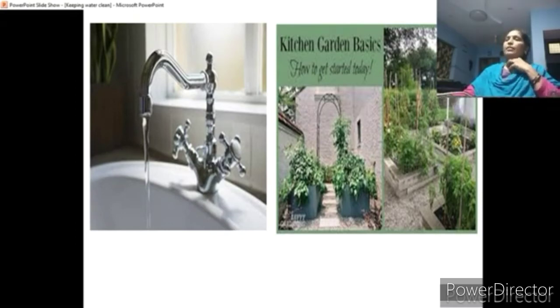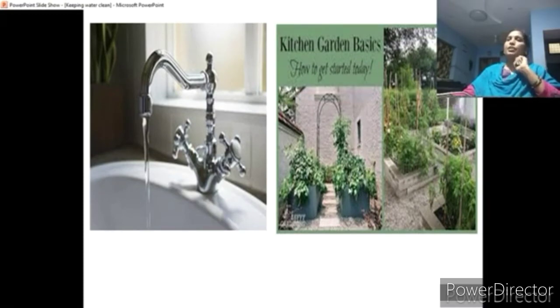And even from the kitchen, whatever the waste water is coming, instead of sending that waste water into the drains, you divert it with pipes to the kitchen garden. Just at the back of your kitchen, arrange some garden and let that used kitchen water be used for growing plants. In cities, we have very little space and we don't have a backyard like this.